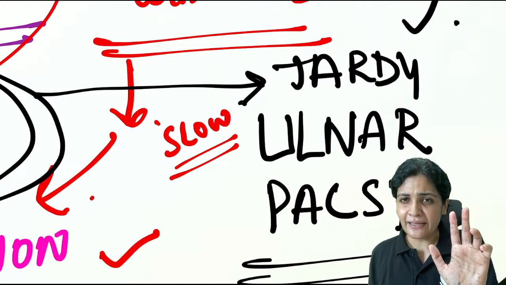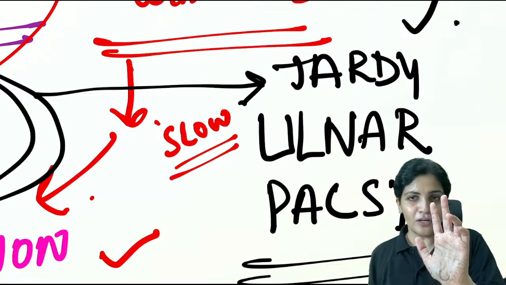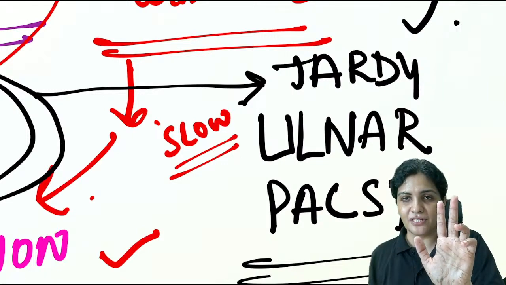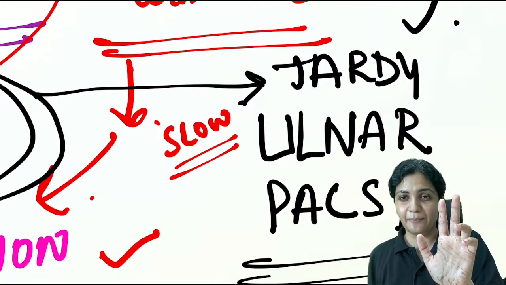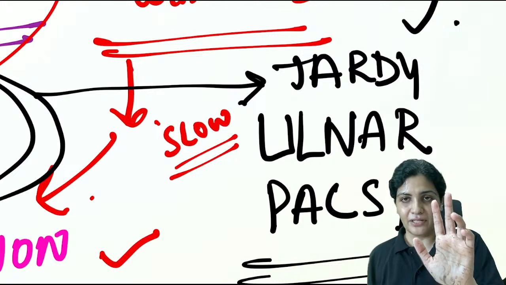What is this? What diagnosis? At 18 years of age, the young male will come and show you this, and now you have to tell me what is this.